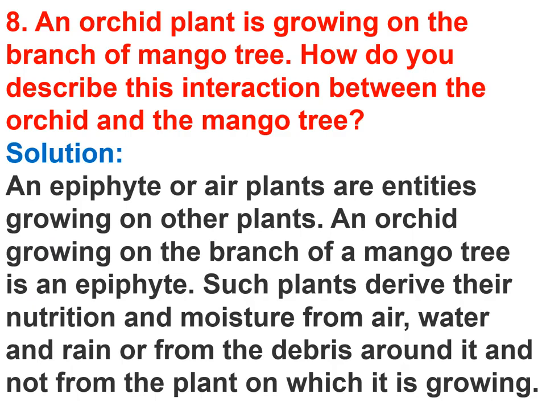An orchid plant is growing on the branch of mango tree. How do you describe this interaction between the orchid and mango tree? So the answer is an epiphyte or air plant are entities of growing on other plants.